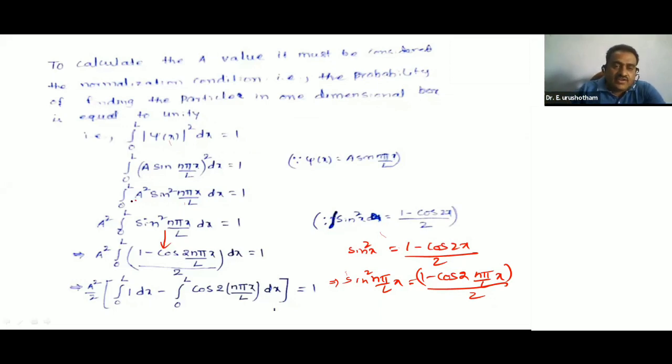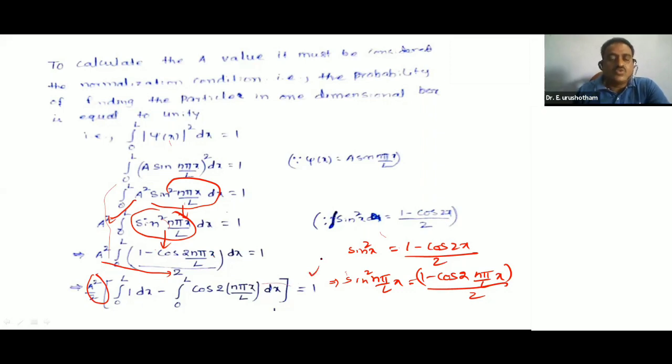A² is a constant, so I am writing it as it is. For sin²(nπ/L · x) dx is equal to 1, I write the formula (1 minus cos(2nπ/L · x))/2 dx is equal to 1. So A²/2 times the integral from 0 to L of 1 dx, minus the remaining integral from 0 to L of cos(2nπ/L · x) dx. This is equation number 1.